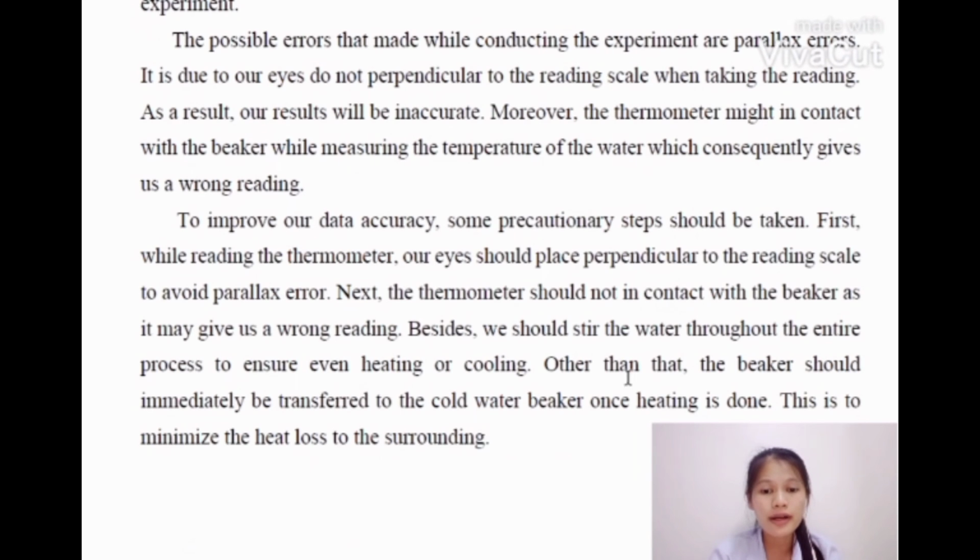Firstly, to avoid parallax error, our eyes must be perpendicular to the reading scale while reading the instruments. Next, the thermometer should not be in contact with the beaker to avoid wrong reading measurements. Besides, we should stir the water throughout the entire process to ensure an even heating or cooling process. Lastly, the beaker must immediately be transferred to the cold water once heating is done to minimize the heat loss to the surrounding.